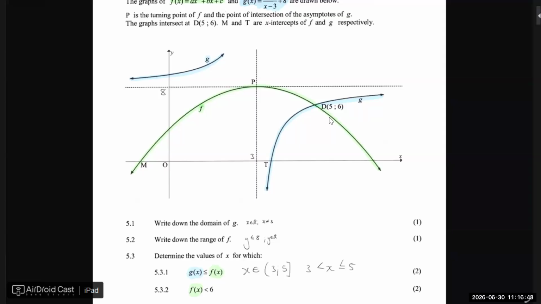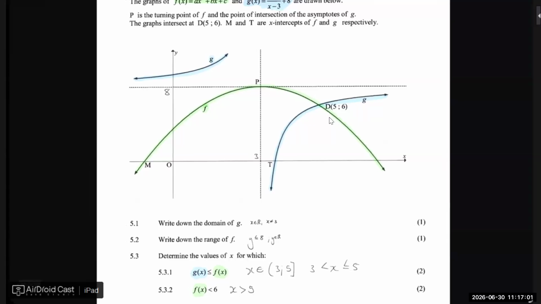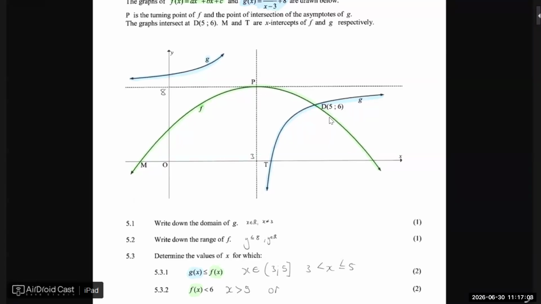All right, where is the green one smaller than 6? And look at the amount of marks. 5 till. So x is greater than 5. Yes, but you will only get 1 mark. And you can say, or, yes, x is less than 1.